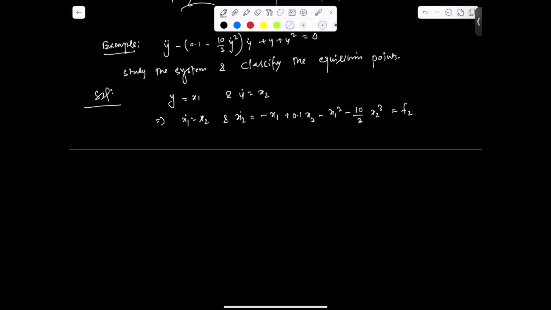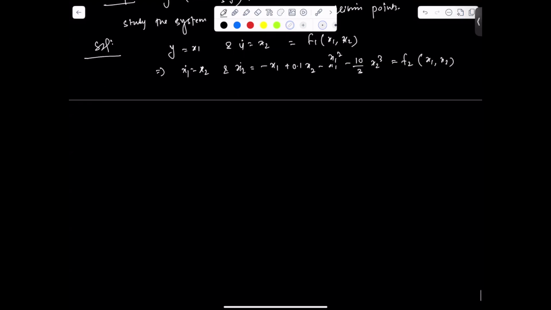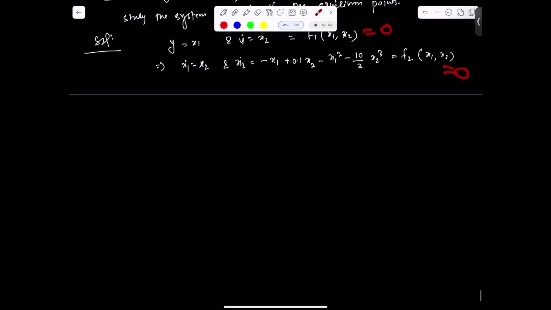Let us define this as f1 and this as f2, functions of x1, x2. And to find the equilibrium point, we have to put each equal to 0, right?